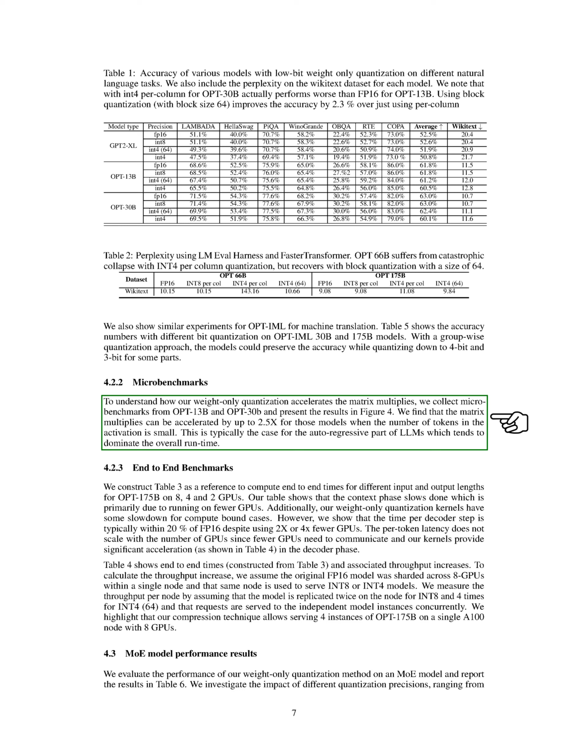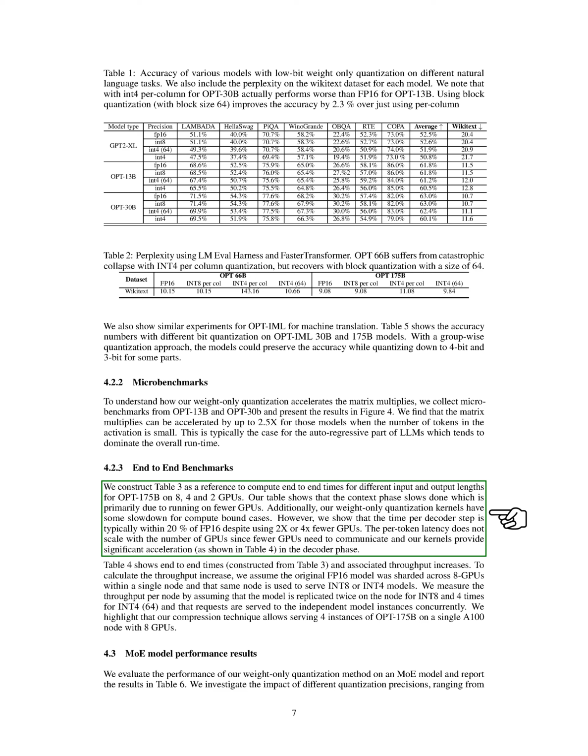runtime. We also conducted end-to-end benchmarks to calculate times for different input and output lengths for the OPT 175B model on 8, 4, and 2 GPUs. Our results show that the context phase slows down, primarily due to running on fewer GPUs. Additionally, our weight-only quantization kernels have some slowdown for compute-bound cases. However, the time per decoder step is typically within 20% of FP16, even when using half or a quarter of the GPUs. The per-token latency doesn't scale with the number of GPUs since fewer GPUs need to communicate, and our kernels provide significant acceleration in the decoder phase.